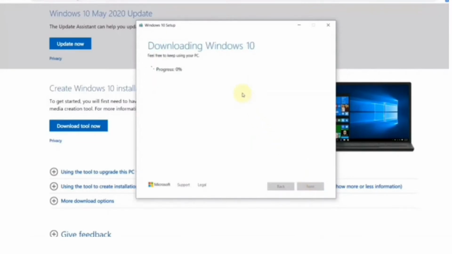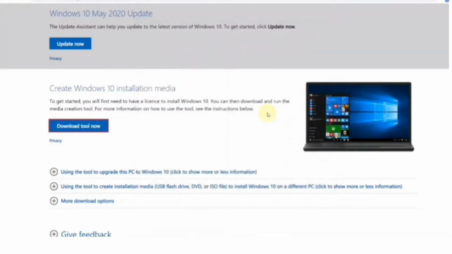Start download. And it's ready. Then finish. So that's all for step 1 in prepare installation disk using USB flash drive.